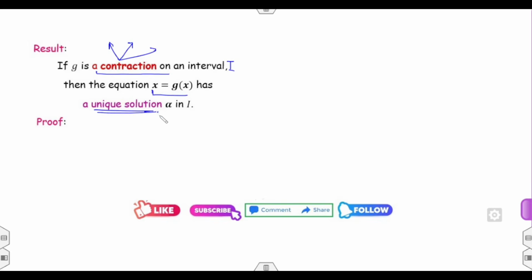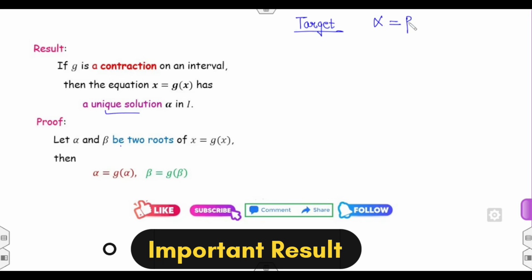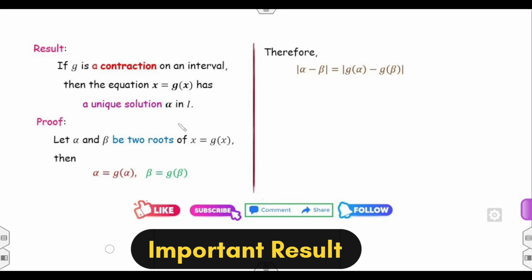The proof is very simple. I can consider two fixed points alpha and beta, the roots. Because we need to prove uniqueness, my target is to prove alpha must be equal to beta. So I can start with alpha minus beta. I can substitute the value of alpha as g(alpha) and beta as g(beta). Now g and g prime are both continuous, so I can apply the mean value theorem.